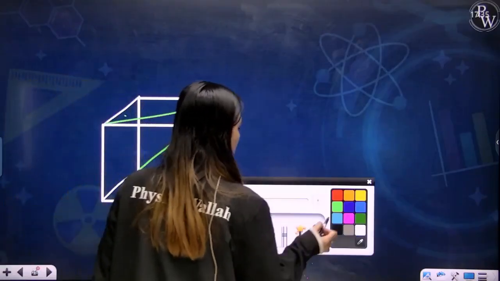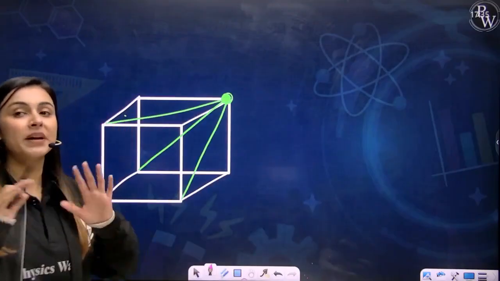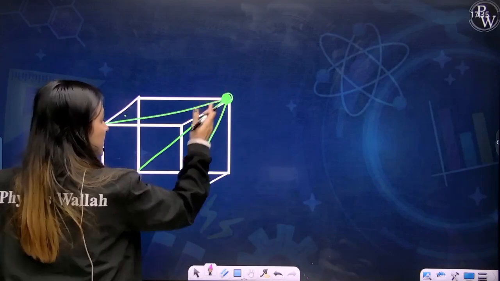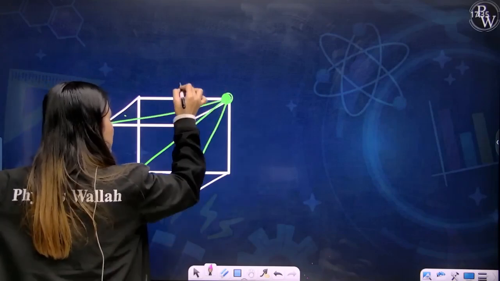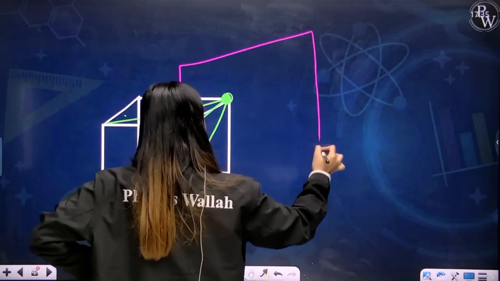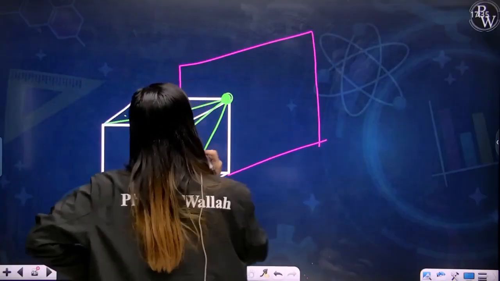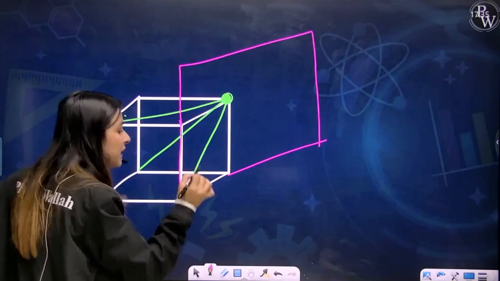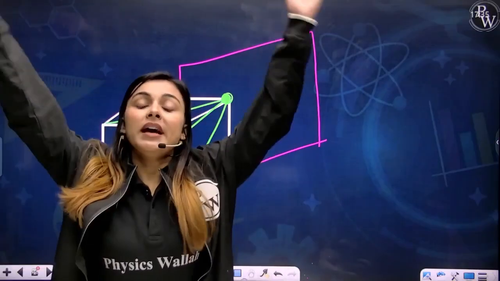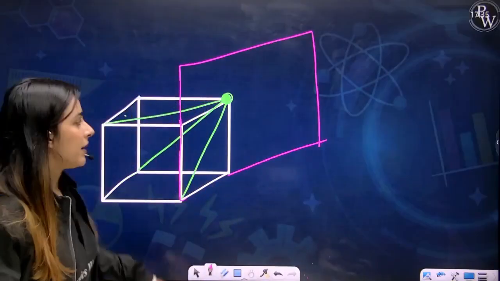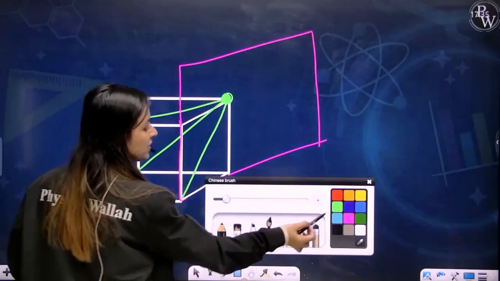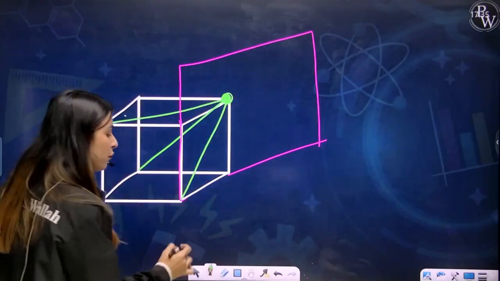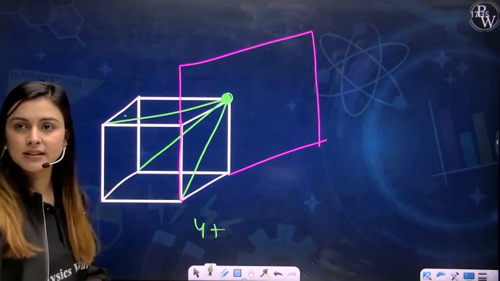Now, imagine here, your imagination will be the biggest role-playing part. I am talking about this face, this face. So if I extrapolate this face, you will get something like this, right? Yes. If I extrapolate this face, you have 3 different faces. I am extrapolating those 3 faces, right? This is the one face. Can you say that if you have an atom here, you will have atoms here, here and here. So total 4 atoms at root 2a distance.